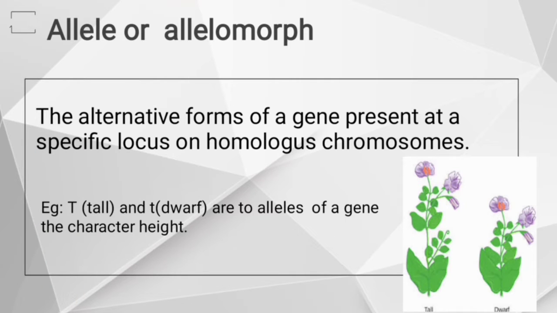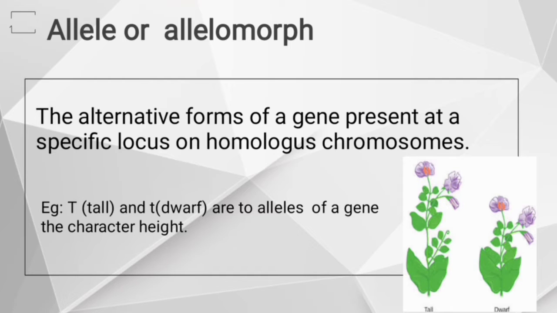Next term, allele or allelomorphs. Alleles or allelomorphs are the alternative forms of a single gene. What is an allele or allelomorph? It is an alternative form of a gene present at a specific locus on homologous chromosomes.